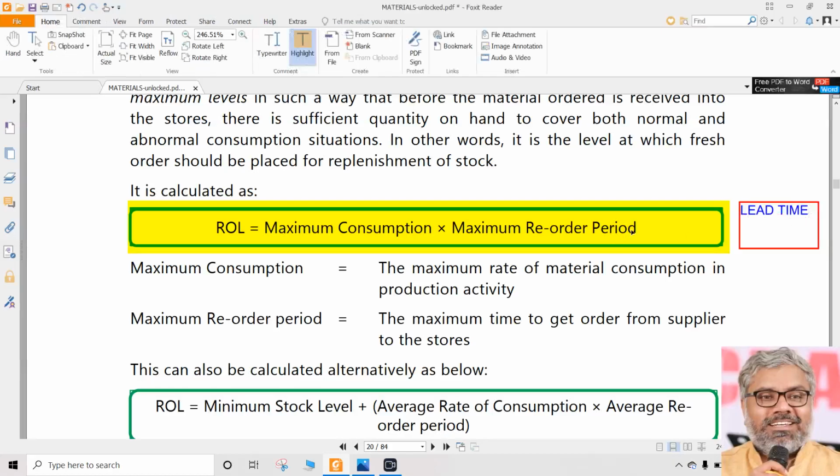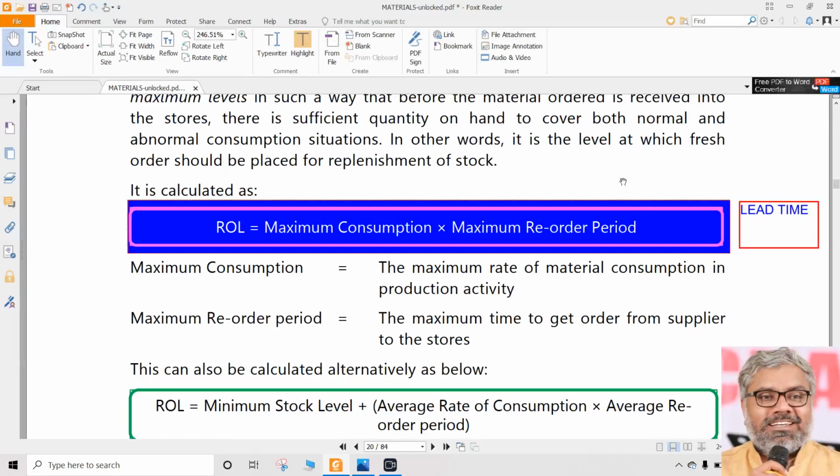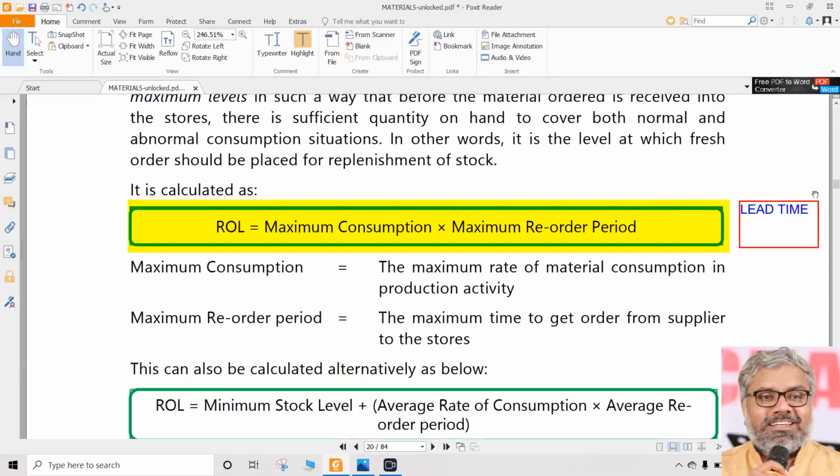Lead time, or we can call that reorder period. So what is the reorder period or lead time? Simply that is the time where, when we place an order, the material will not come to us immediately, right? It will take some time for the supplier to deliver to us. That's what we are talking about. In other words, simply that is the time to get the order from the supplier to the stores. That's what is called reorder period or lead time.